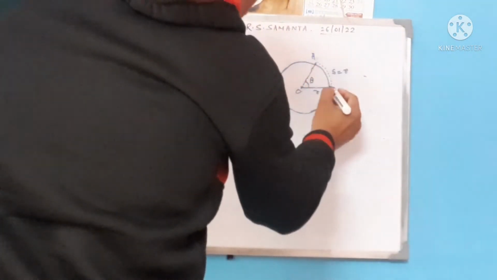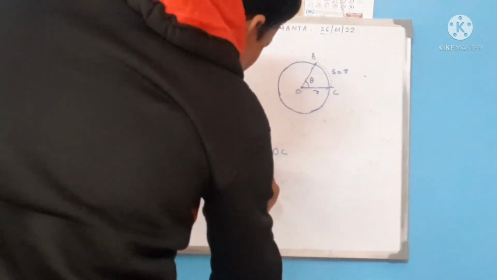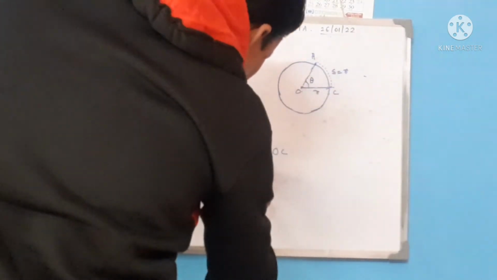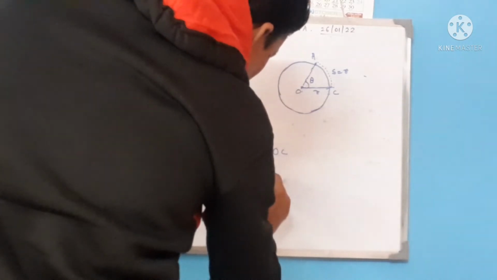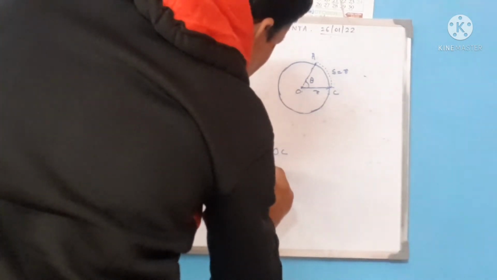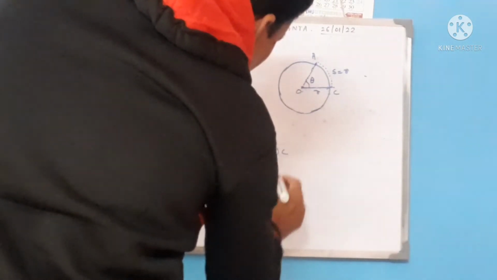In case of a circle, if we take the curved length, then it becomes half into s into r.